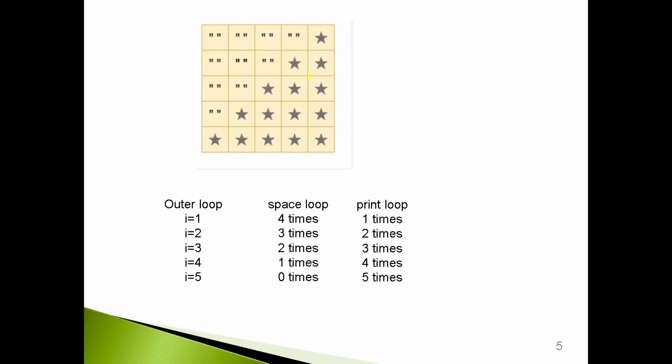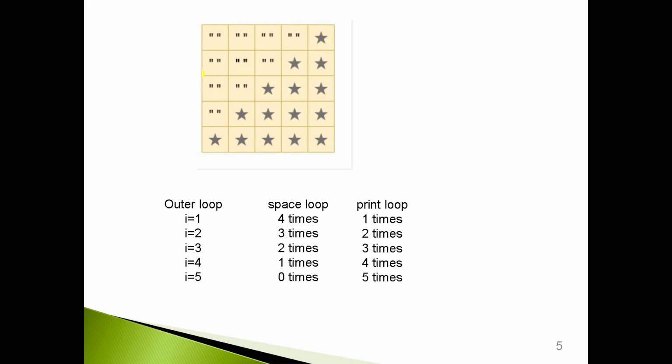Here we could see that when I value is equal to 1, we have 4 spaces to be printed here. So for I equal to 1, that is my outer loop, the space loop should work 4 times so that it will print 4 spaces, and the next loop which is for printing the stars should print only 1 star. So it will run 1 time.